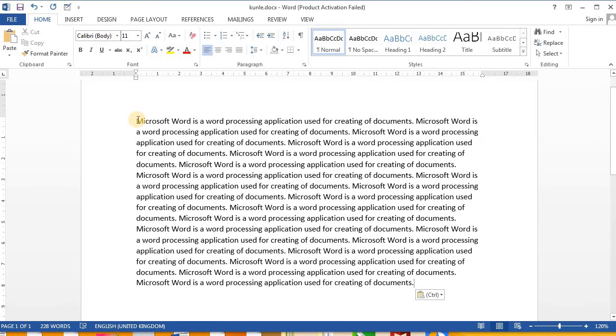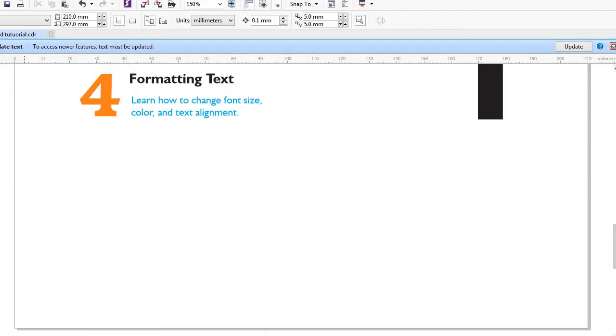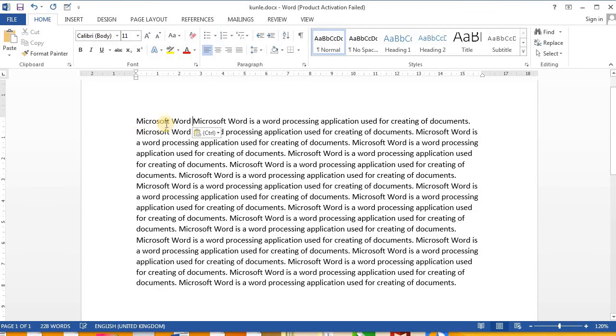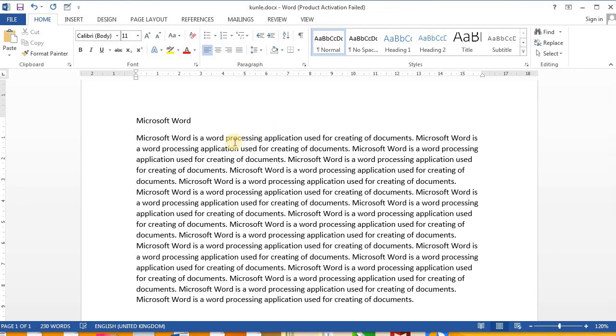So then let's look at formatting. Formatting is the changing of font size, color, face, and text alignment. So let's try this now. I think this should have a header. Let me copy. I press Ctrl C, then I press Ctrl V. I pasted, and I press Enter.